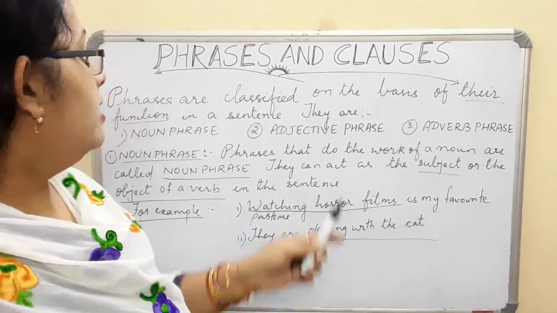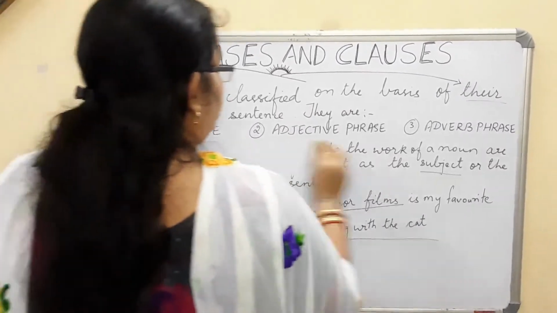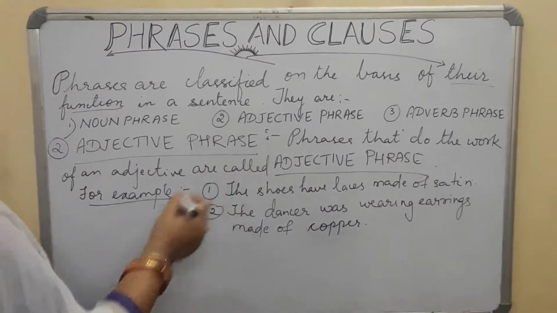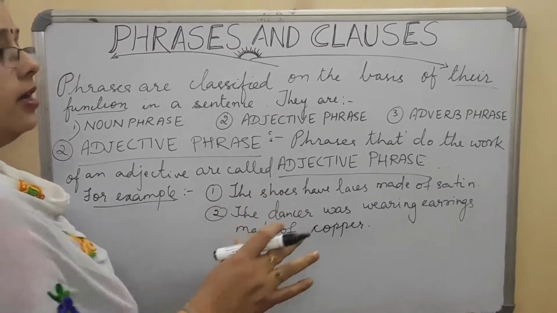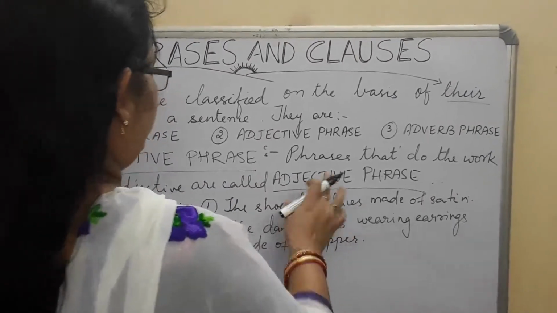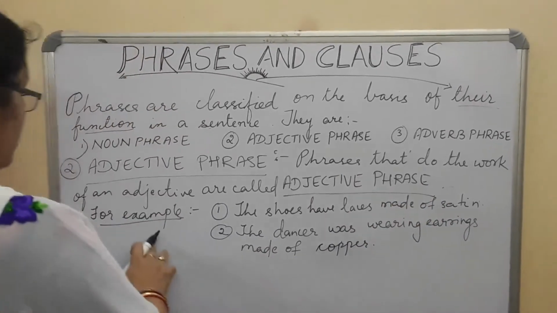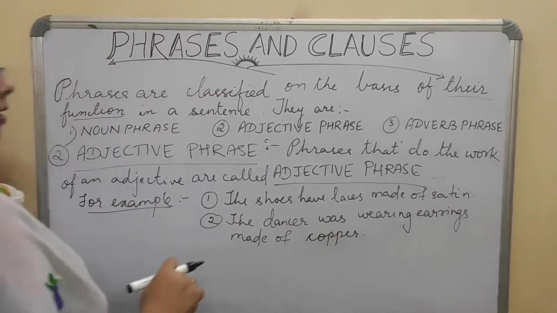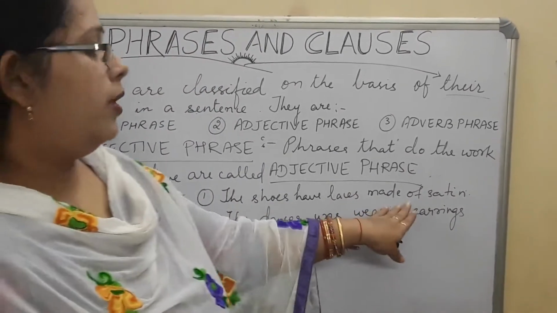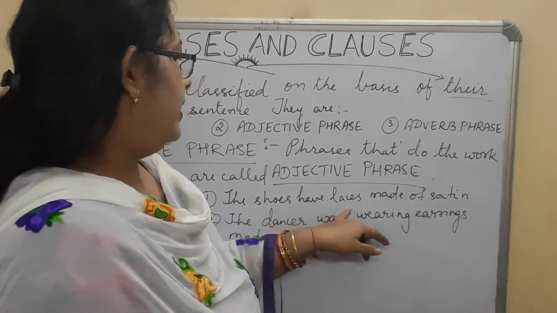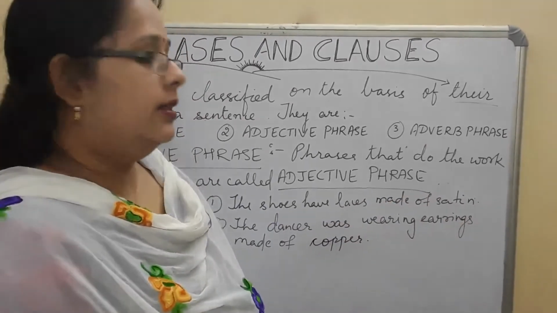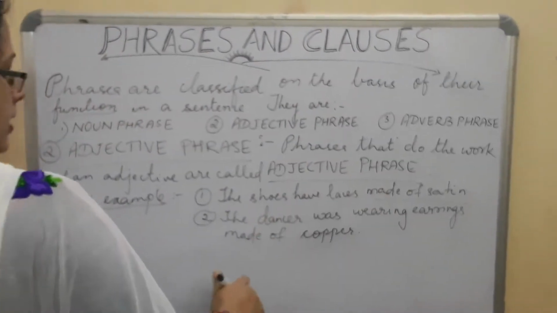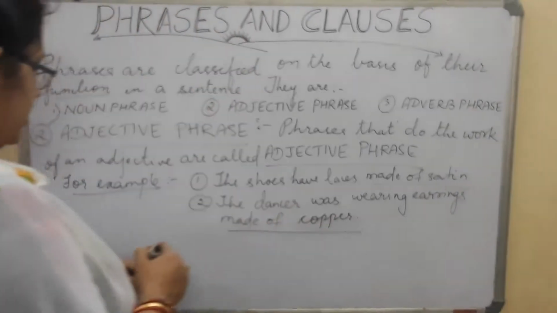Now we will be dealing with the adjective phrase. Phrases that do the work of an adjective are called adjective phrases. That means the thing from which we get information regarding the noun, which does the work of an adjective. For example, the shoes have laces made of satin. Here we get more information. This is an adjective phrase: made of satin. The dancer was wearing earrings made of copper. So this is an adjective phrase.